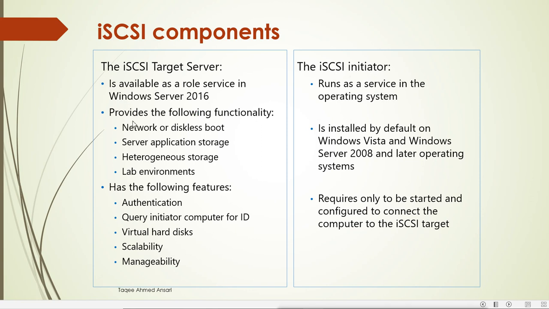Now the iSCSI targets provide the following functionality. It provides network or diskless boot, server application storage, heterogeneous storage, and lab environments. It has the following features: authentication, query initiator computer ID, virtual hard disk, scalability, and manageability. We can configure the authentication when we configure the target. That means we can configure the authentication so that only the allowed user can access it.